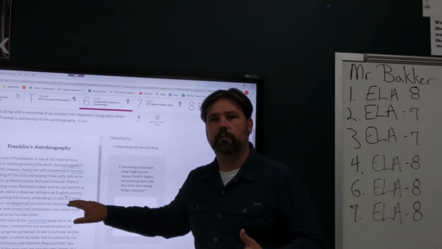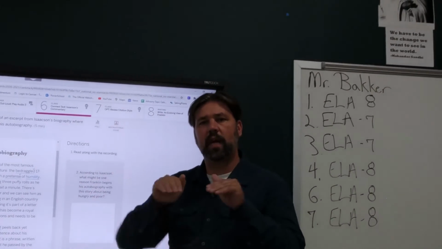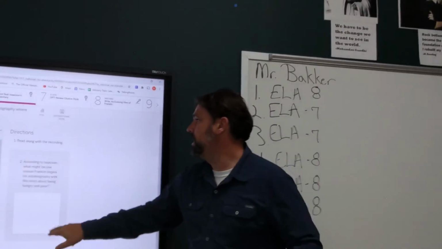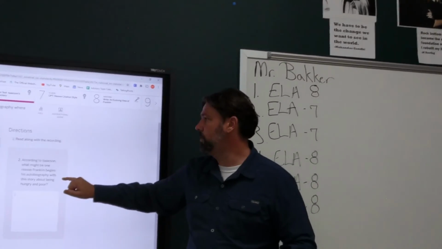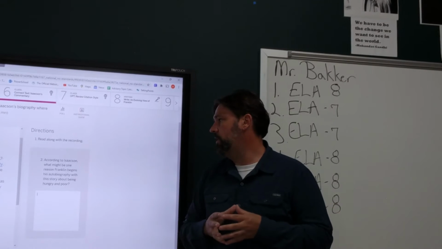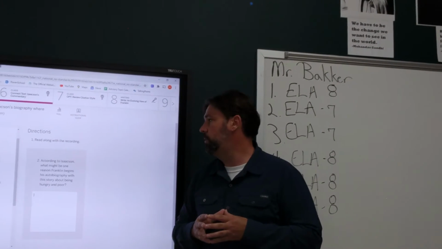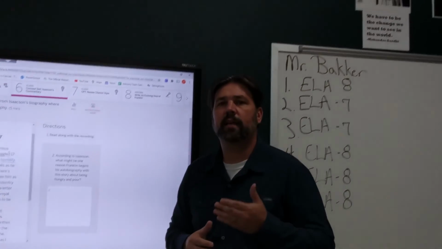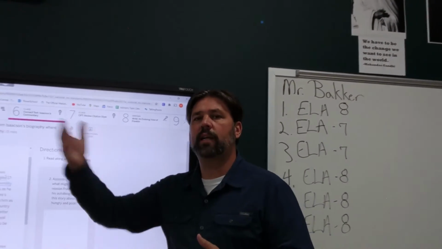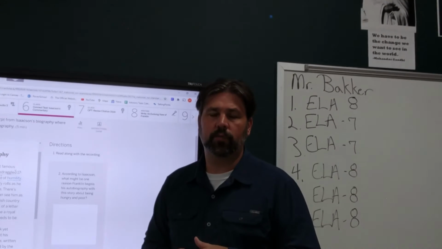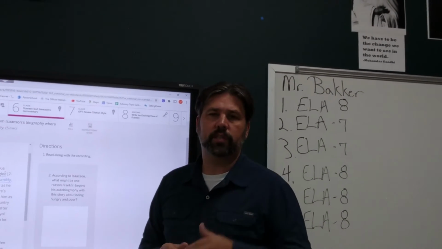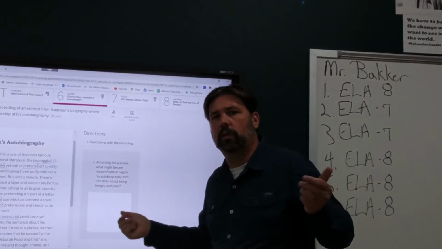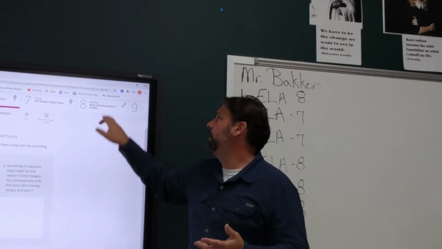And then here we have another layer, diving deeper into it and talking about it, by Isaacson. So read this and think about these questions right here. Why would Franklin start his autobiography with a story about being hungry and poor? Remember, he's writing that to his son, but he's also writing it to a broad audience. He knows more people are going to read his autobiography than just his son, right? He knows that it's going to be a bigger work because he's very, very well known. That's sort of the point.